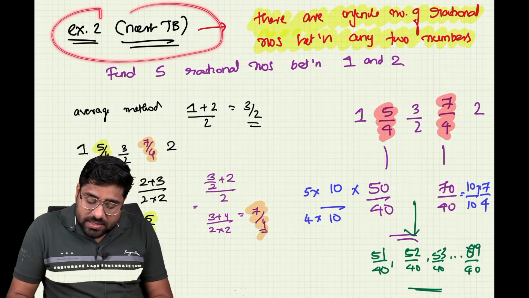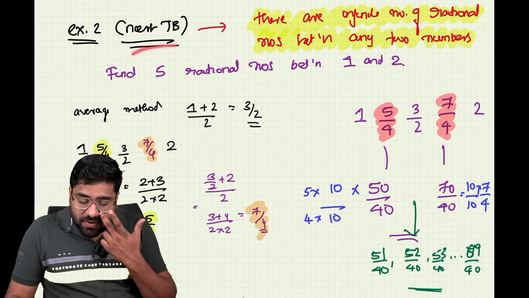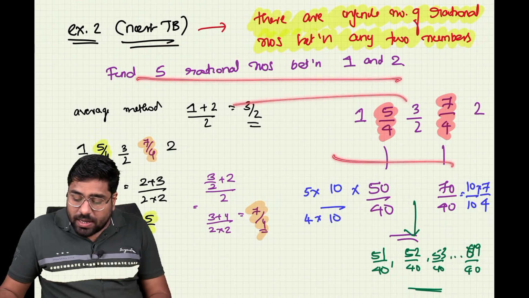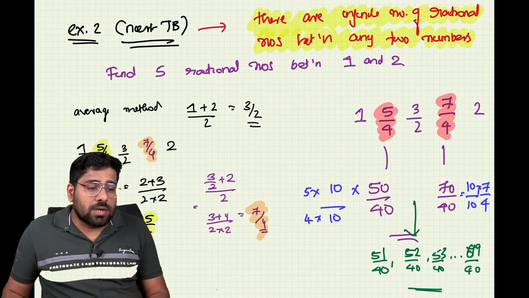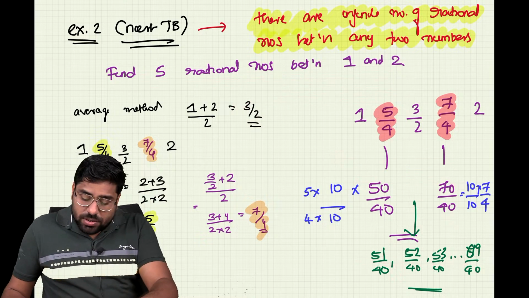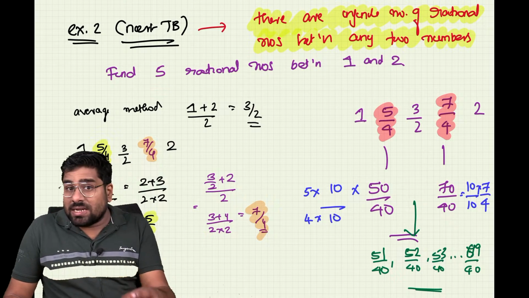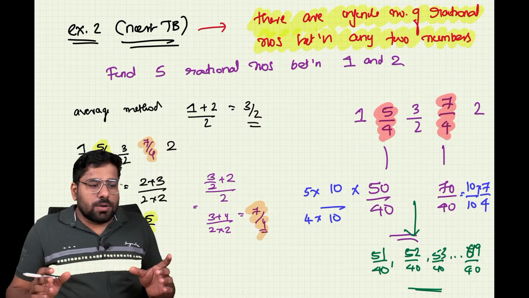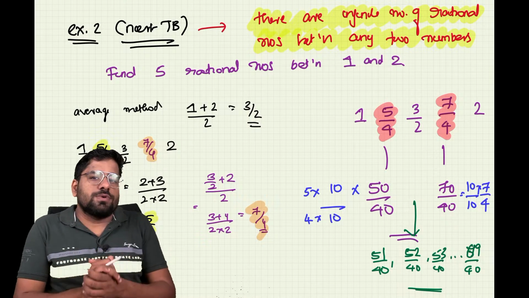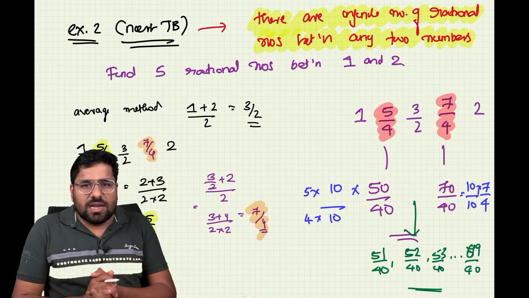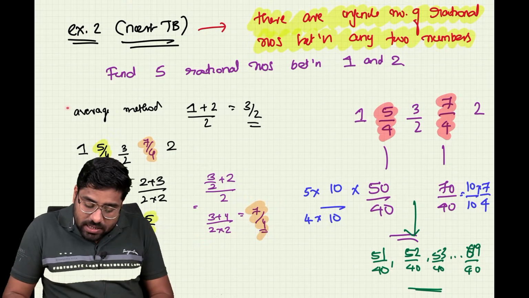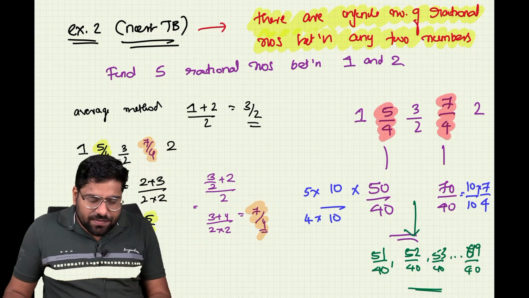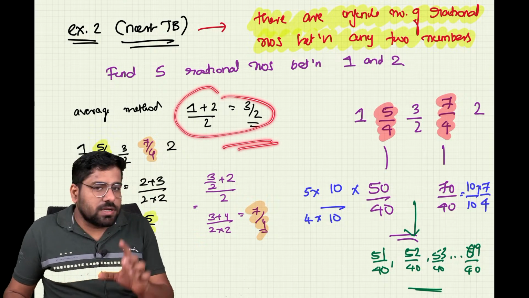We took a question directly from the NCERT textbook, exercise example 2. Then we discussed how to insert a rational number between two rational numbers. We are supposed to insert some rational numbers between the two given ones, and for that we used a method called the average method.